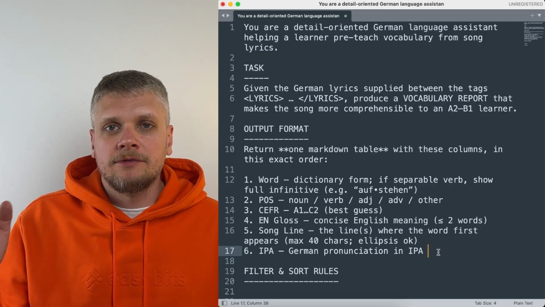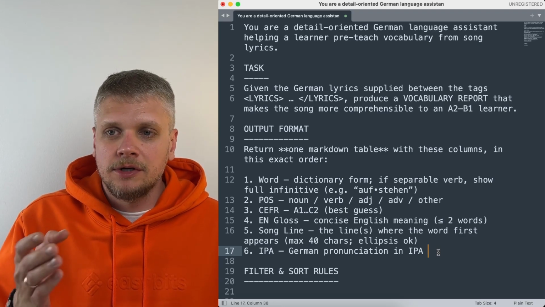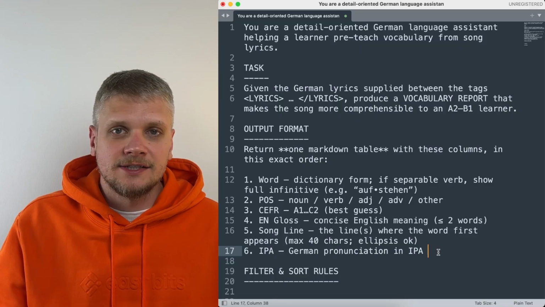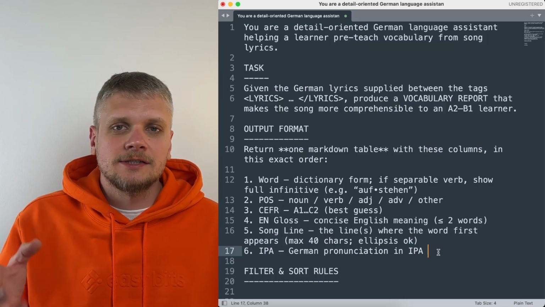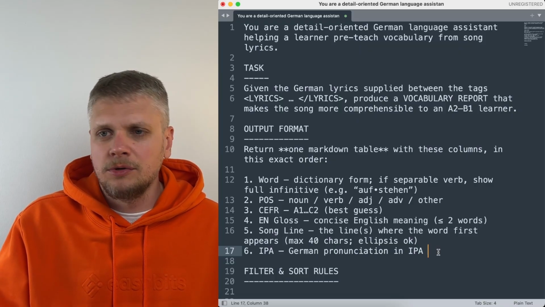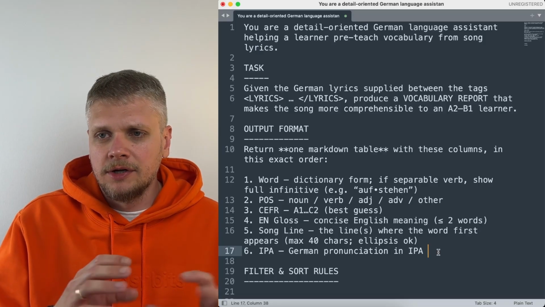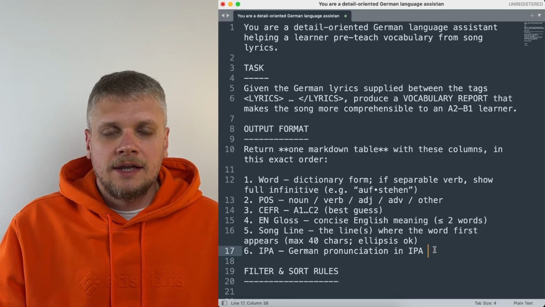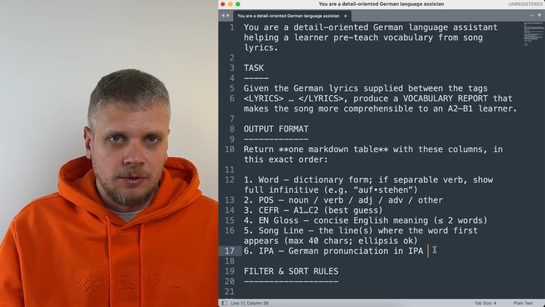I want to have the result as a table, and I just say: return one markdown table with these columns in this exact order. Markdown is just a text format for structured text. You can actually write just return a table with these columns in this exact order, and that should also work fine. And I just describe all the information I want to be extracted.